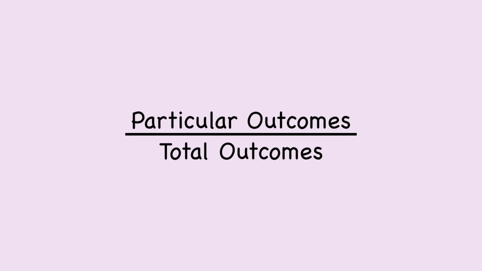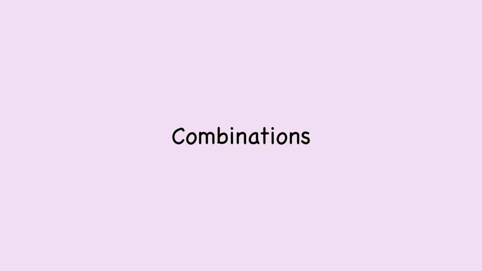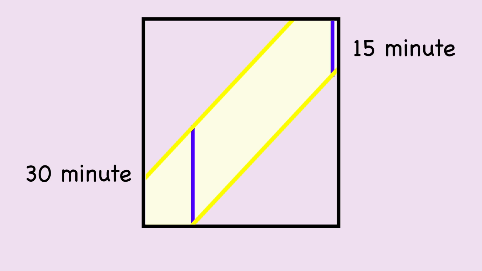These types of problems ultimately come down to determining how much a particular outcome occurs compared to a total outcome. Ultimately, this type of probability is about combinations. I mean, for most times you arrive to the coffee shop, there's a stable 30-minute window for your friend to show up. However, closer to the ends, this window shrinks down to 15 minutes. The combinatorial aspect just becomes about comparing the weight of all possibilities and trying to properly average it out, which we can use geometry to visualize and solve.